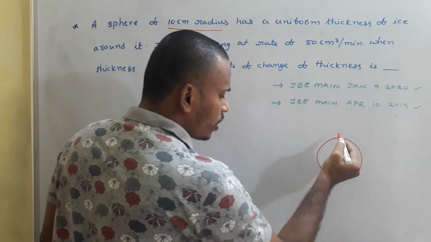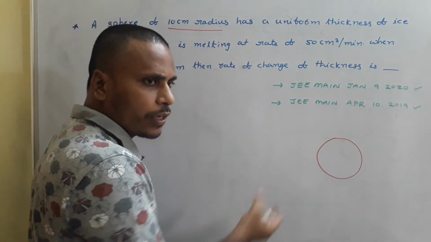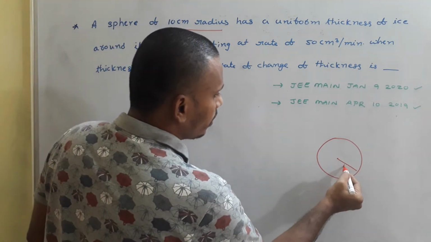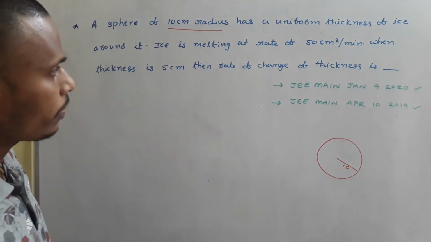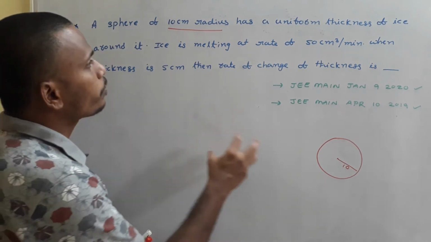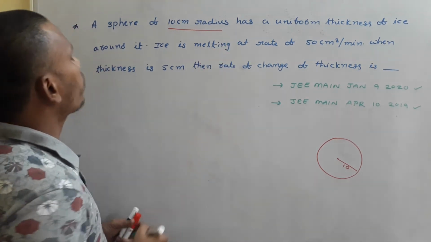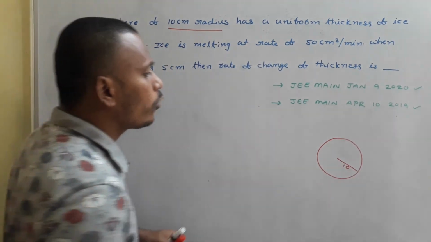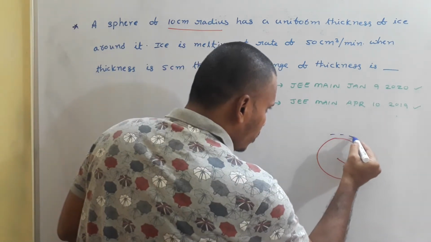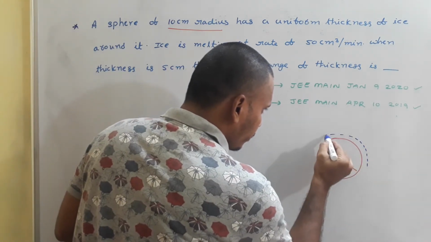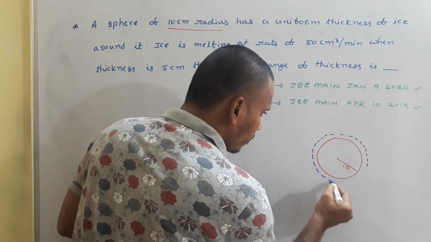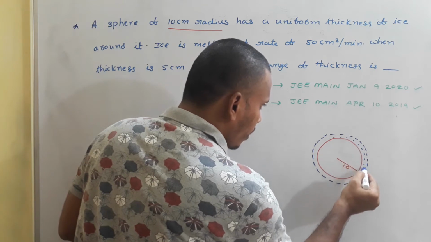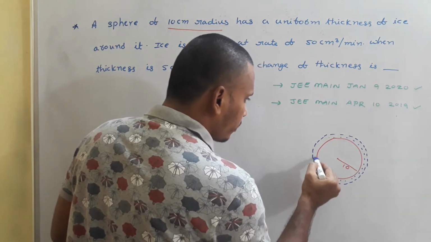Since we are discussing on the board, a sphere is simply drawn as a circle. Just imagine it as a sphere of radius 10 centimeters. As per the problem, this sphere has a uniform thickness of ice around it. Around this sphere, there is ice of uniform thickness. Uniformly, ice is arranged, so with a uniform thickness, ice surrounds this sphere.